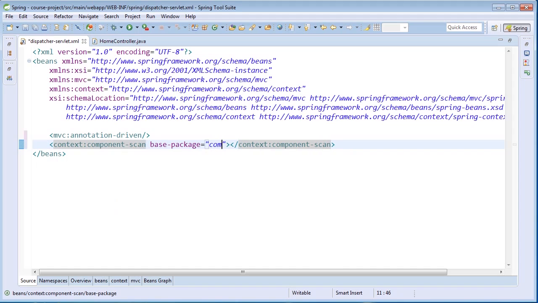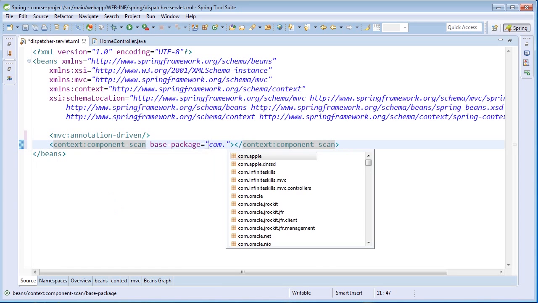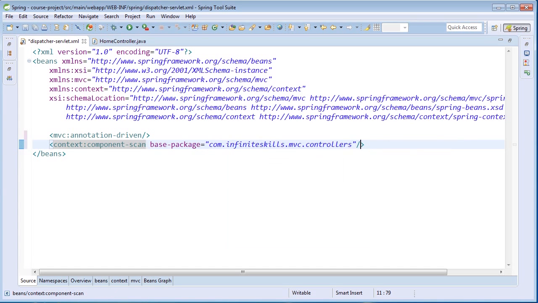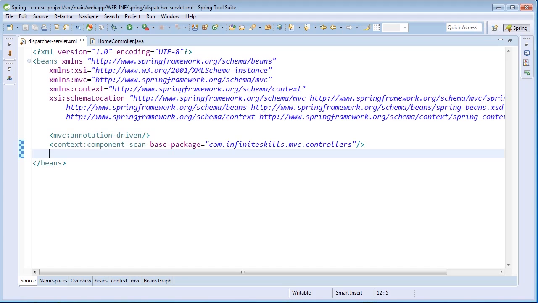And then we can just point to our com.infiniteskills.mvc.controllers package. And with the nice autocomplete that's provided by STS, it's very easy to specify that package. At this point, we have our dispatcher servlet configured, and we are relying upon all those beans that were configured by the MVC annotation-driven tag to perform our request processing.